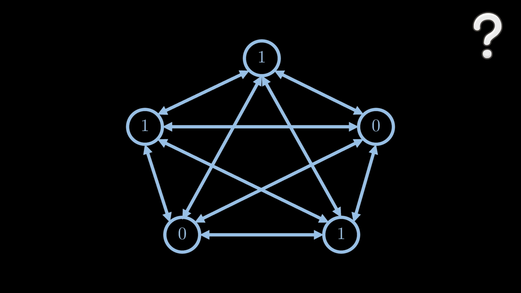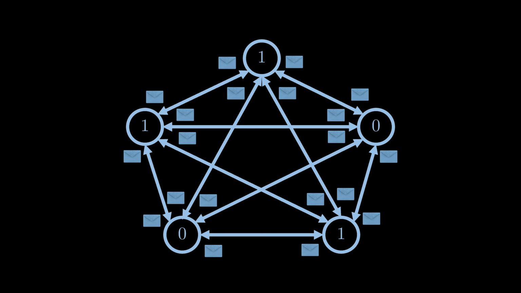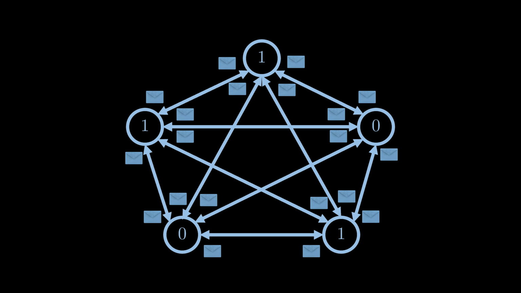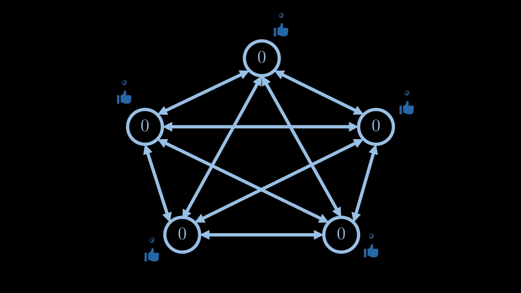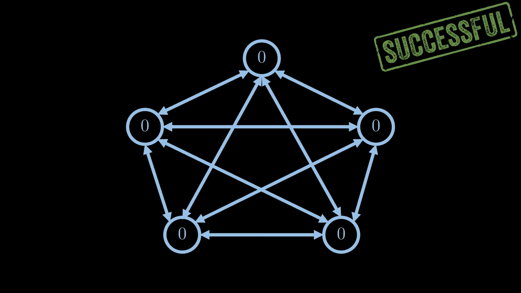We will not look at concrete protocols for this problem in this video. Instead, we keep it generic and just say that the nodes must exchange some messages to learn about the state at the other nodes. If the nodes learn that there is no agreement, they can try to reach a decision using randomness. That is, each node flips a coin locally and sets its value to 0 if the outcome is heads, and it sets the value to 1 otherwise. It is possible that all nodes set their values to the same bit by chance, for example, to 0. Now, reaching agreement is simple because all the nodes have the same value.